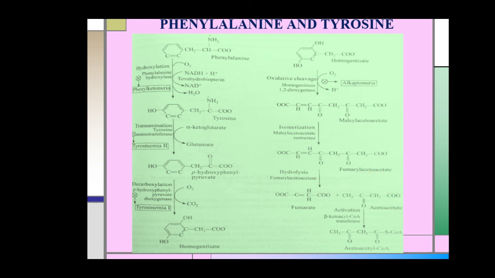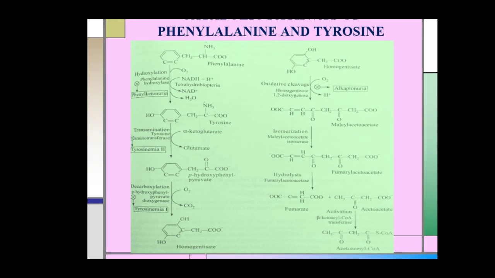This acetoacetate is then activated to form acetoacetyl coenzyme A, and this reaction is catalyzed by beta-ketoacyl coenzyme A transferase. Thus, we see that phenylalanine and tyrosine are both degraded into two fragments.